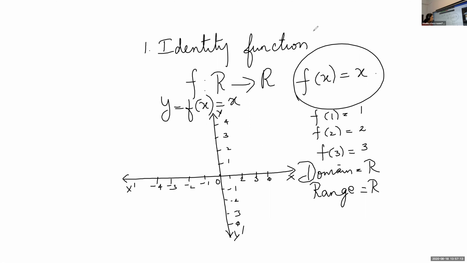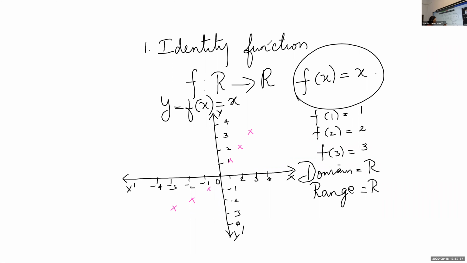Now listen children. If we take x is 1, what is the image of 1? F of x is x. So 1 will be mapped onto 1. Is it correct? If we take 2, 2 will be mapped onto 2. If we take 3, image of 3 is 3. If we take minus 1, f of x is x, so minus 1 will be mapped onto minus 1. If we take minus 2, it will be mapped onto minus 2. Minus 3, it's mapped onto minus 3.